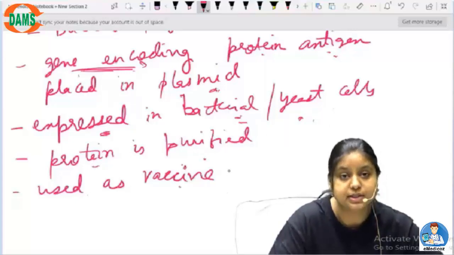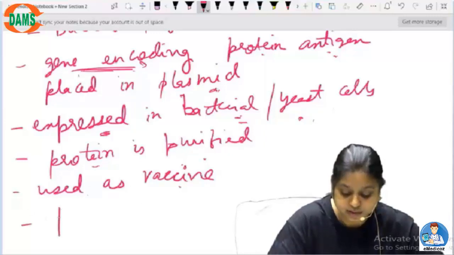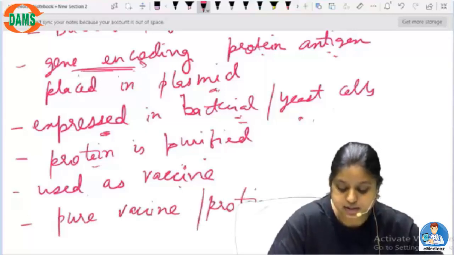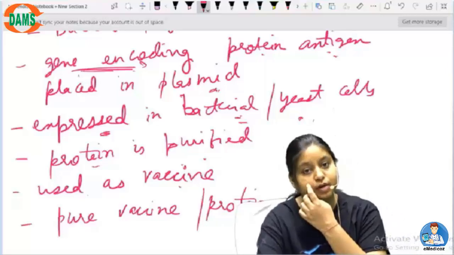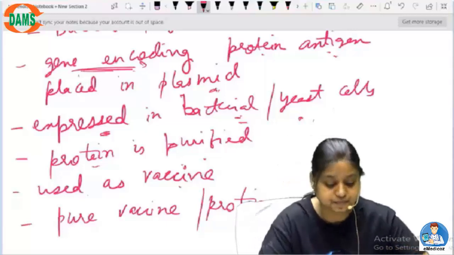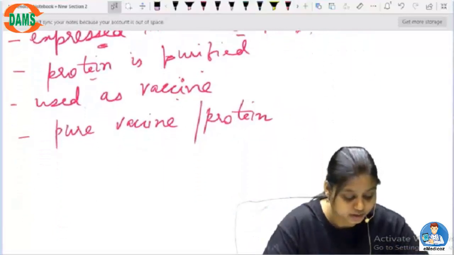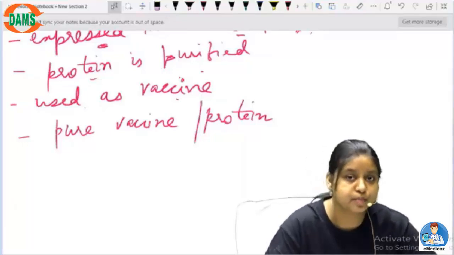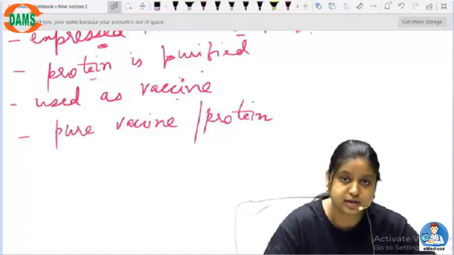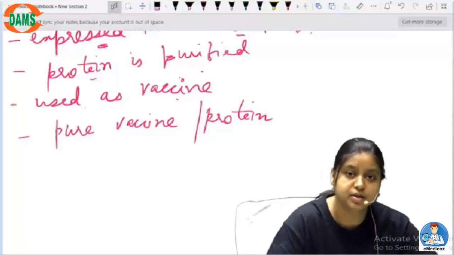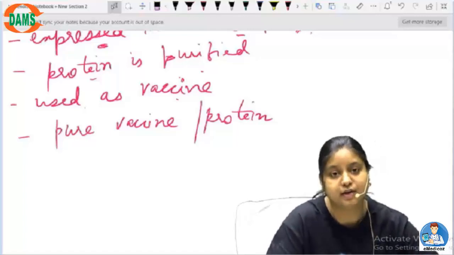So the benefit is that this entire process will give you a very pure vaccine. Okay, only this protein is made and nothing else is there. So that is why this is a very beautiful means of creating a vaccine by genetic engineering. So now you know how the vaccine is produced. It can be produced by growing the bacteria itself, or by purifying the proteins or the antigen from the bacteria or virus and then using it as a vaccine.